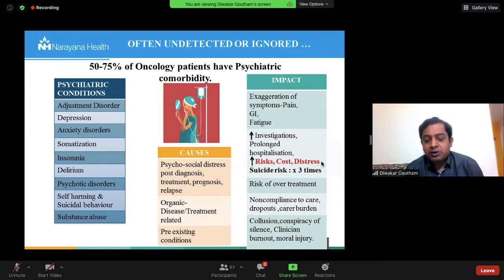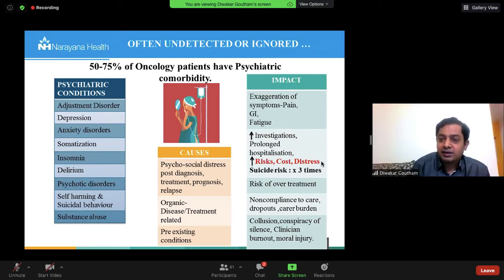Somatization is very important. In India, we are people who don't speak our minds as openly. We manifest depression through somatic complaints, through pain, through bodily symptoms, through GI symptoms. Now, in a cancer patient on chemotherapy, how are you ever going to differentiate how much of it is because of the chemotherapy and how much of it is because of depression? If we are not picking up depression, what are you going to do? I've written there in the impact column, you are going to overtreat. You will think invariably that this is because of the chemotherapy that you're giving.